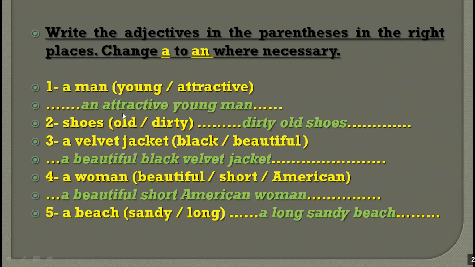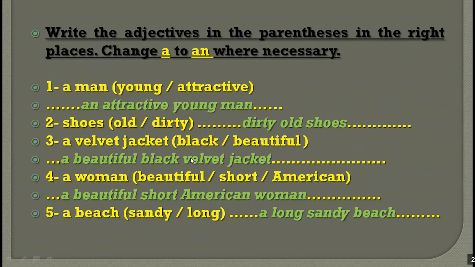Okay. An attractive young man. Why? Because we say attractive, that's an opinion, and then young, that's age, and we said opinion and then age. Dirty old shoes. So dirty, that's an opinion, and then age. A beautiful black velvet jacket: beautiful, opinion, and then color, and then material.